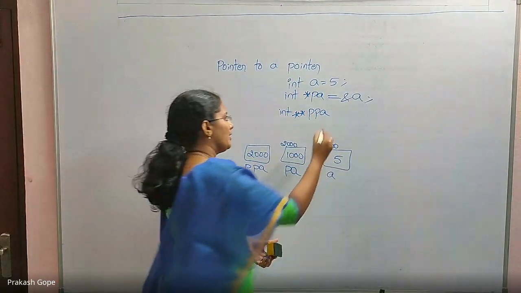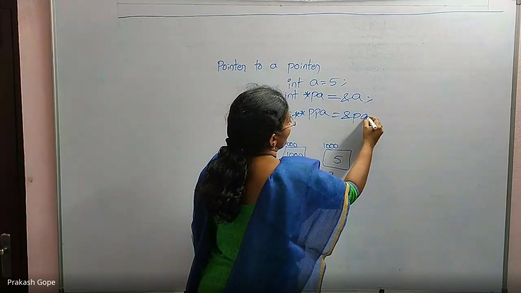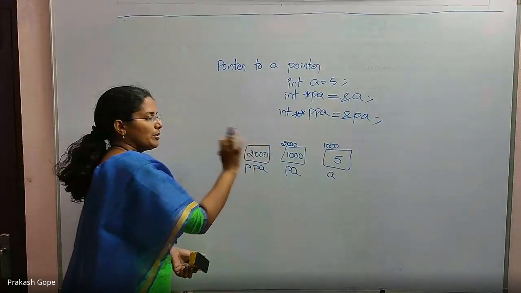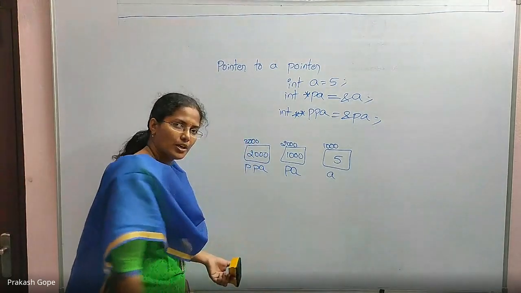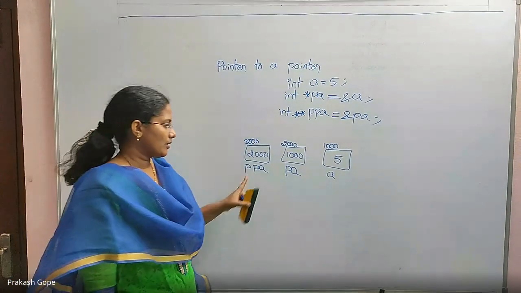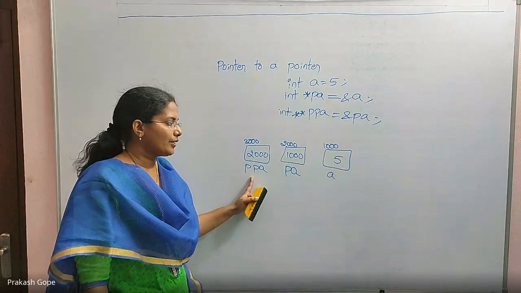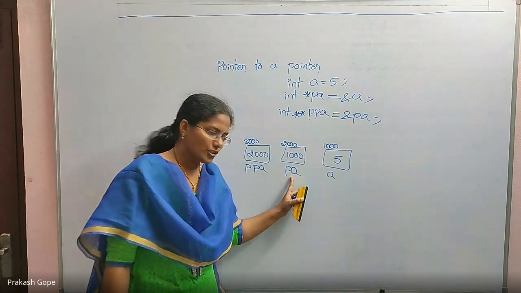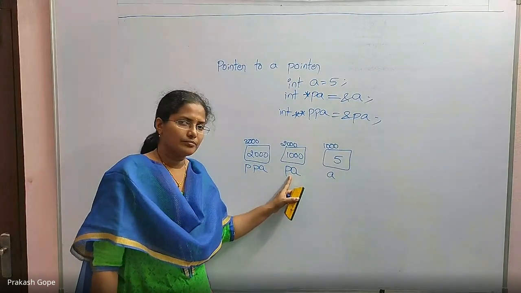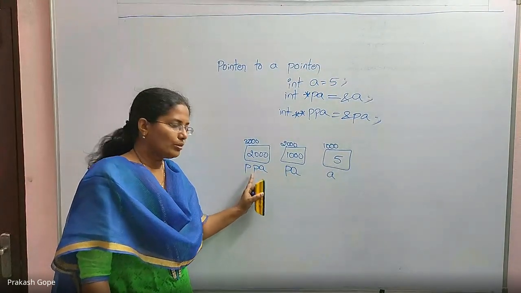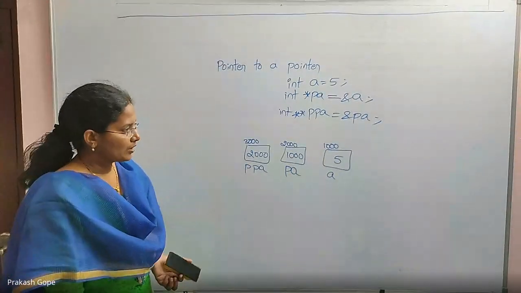Int double star PPA. Initialization, address of PA. So that 2000 will come and set here. And this is also a memory location, so it has its own address, 3000 for example. This is called pointer to a pointer. This is just a pointer. This is a pointer to another pointer. Pointer to a pointer. Okay.